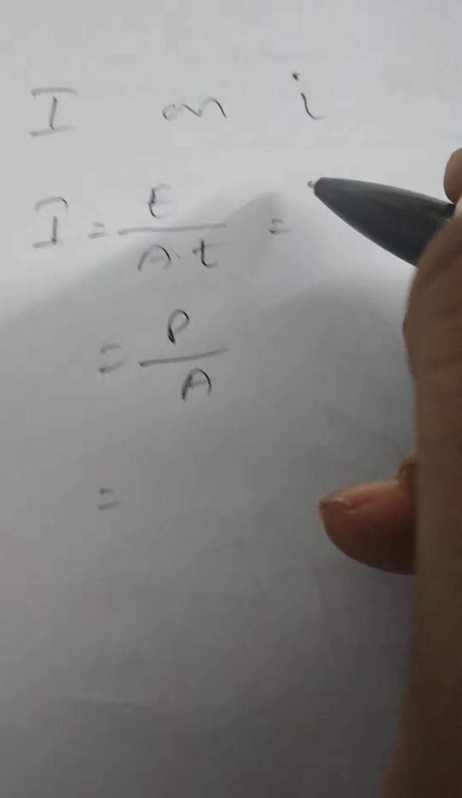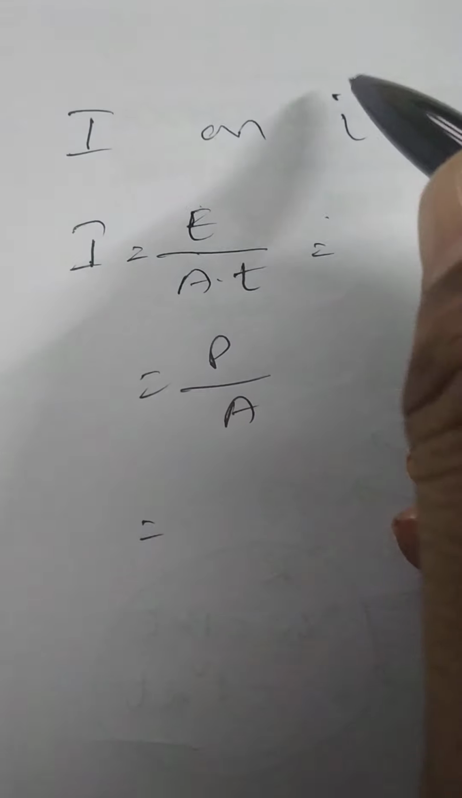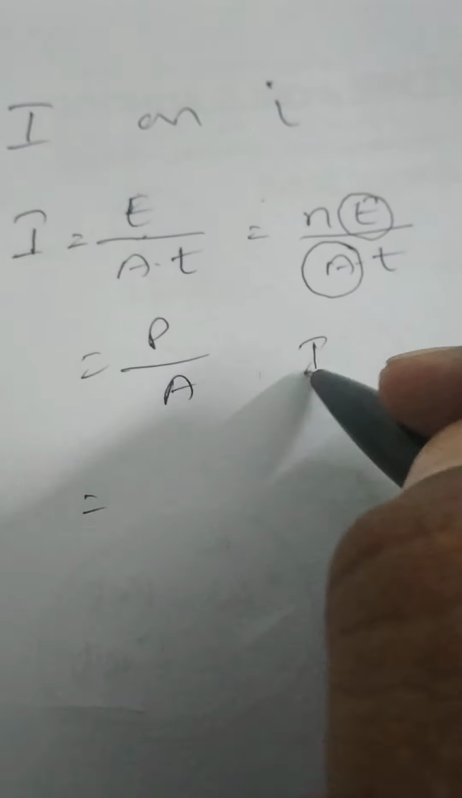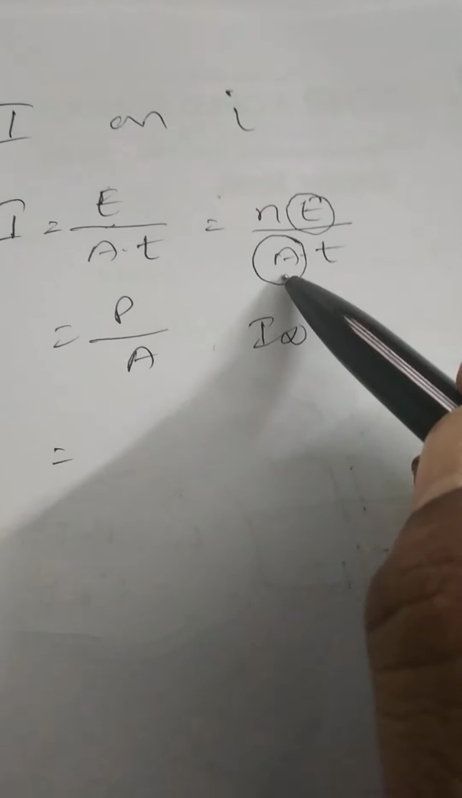Okay? Energy is equal to power times area. Suppose one photon is incident on it, the energy of the photon is equal to capital E. If N photons are incident on it, total energy is equal to N times E by A times T. With the energy of each photon E and the area remaining constant, intensity is directly proportional to N by T, which means the number of photons incident per unit area in 1 second is called intensity.